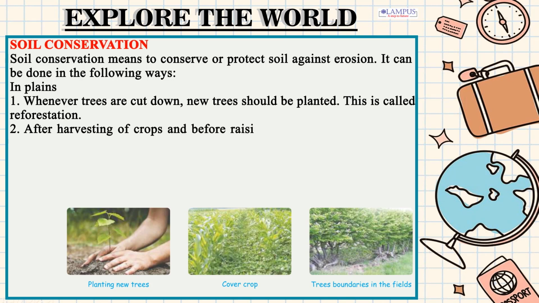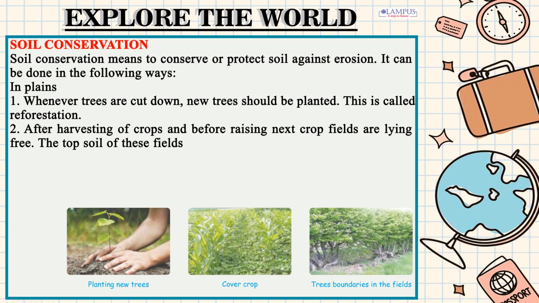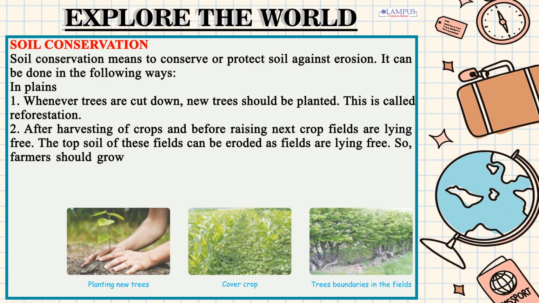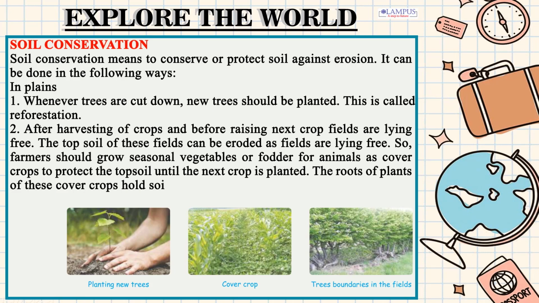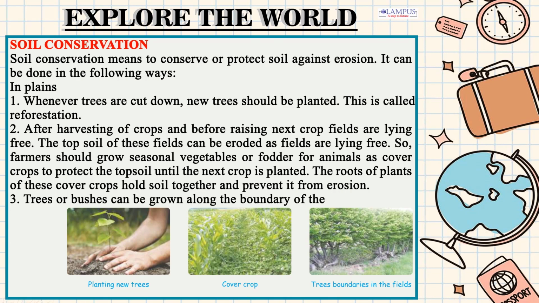2. After harvesting of crops and before raising the next crop, fields are lying free. The topsoil of these fields can be eroded as fields are lying free. So, farmers should grow seasonal vegetables or fodder for animals as cover crops to protect the topsoil until the next crop is planted. The roots of plants of these cover crops hold soil together and prevent it from erosion. 3. Trees or bushes can be grown along the boundary of the fields. They act as a shield against strong winds.